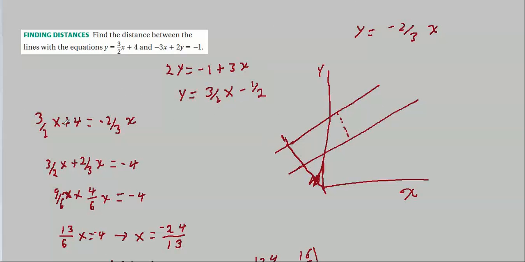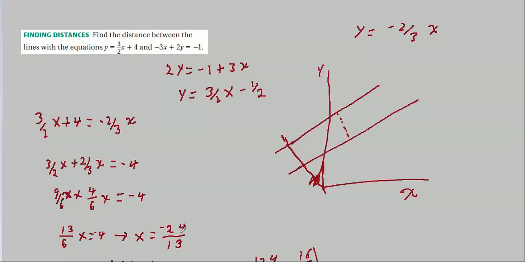We set this up: 3/2 x plus 4 equals this line over here. Let me just set them equal in order to find this point that satisfies both equations. So we lay out the equation, add 2/3 x to each side, do the arithmetic here, and you get 13/6 times x equals -4, or x equals -24/13.